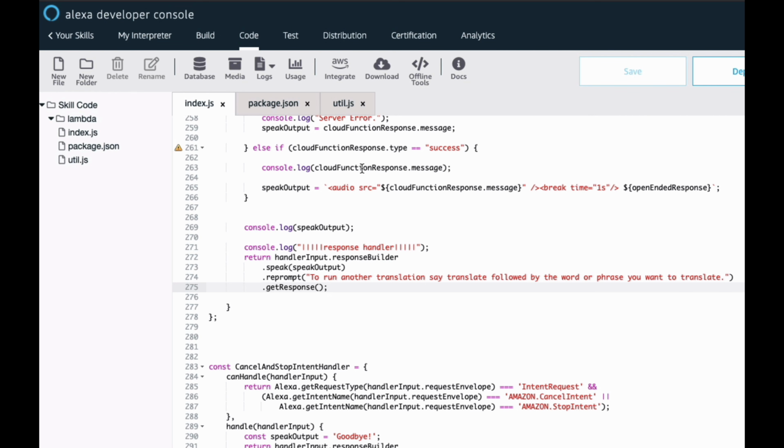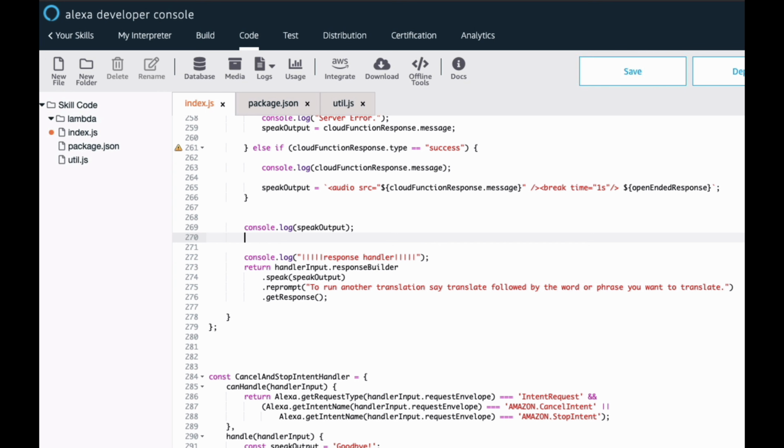So let's go ahead and test this in the developer console here. Actually, let me walk through how you save and deploy. Say I were to add new code here, like console.log, and let's add a line break in there. You can save your changes, which is trivial. You just click save. But if you want to deploy it to the actual skill to test, you want to click deploy. I always just click deploy because deploy will both save and deploy.